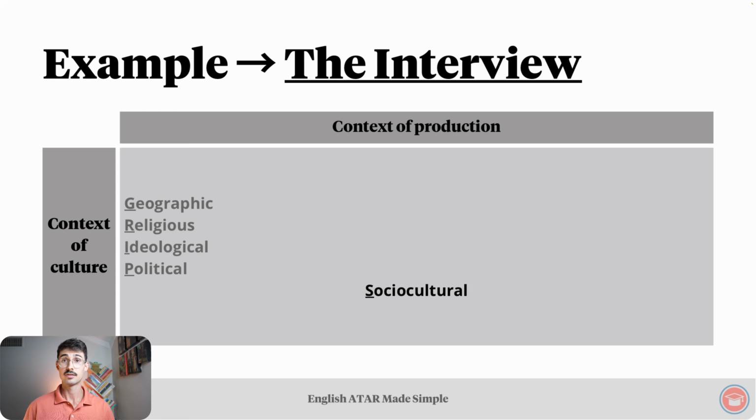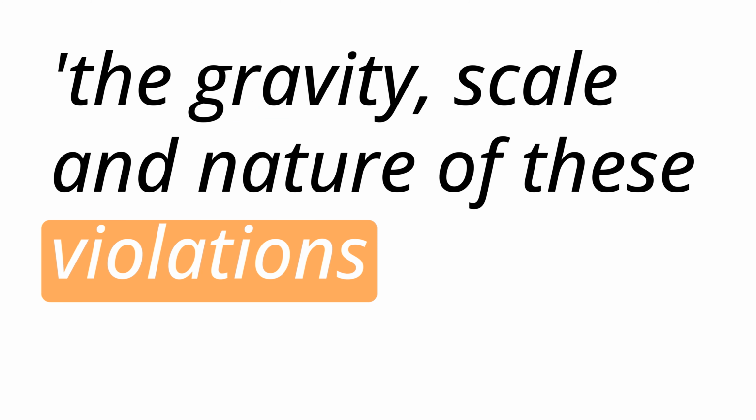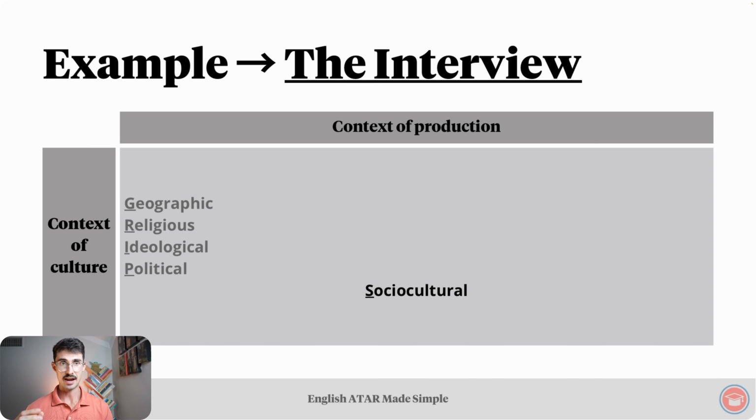Socio-cultural features: the 2014 UN inquiry into the abuses of human rights in North Korea concluded that the gravity, scale, and nature of these violations reveal a state that does not have any parallel in the contemporary world. Essentially, every single aspect of a person's life in North Korea is controlled.